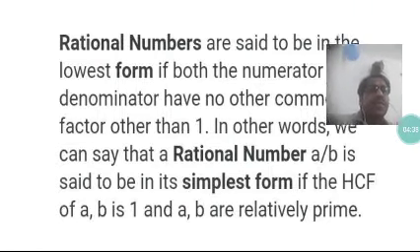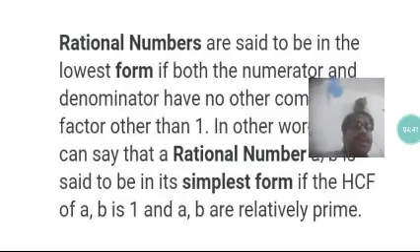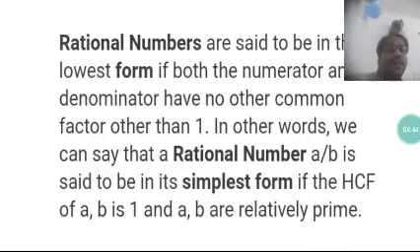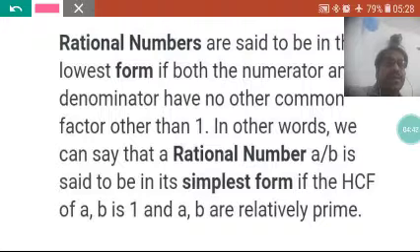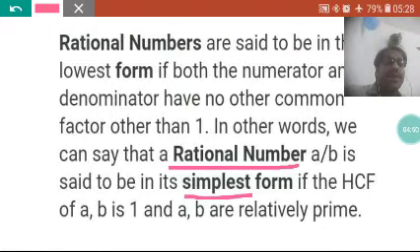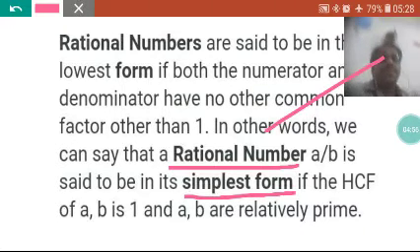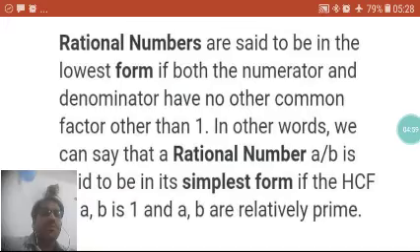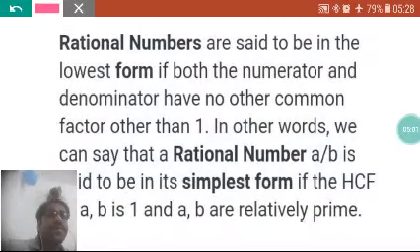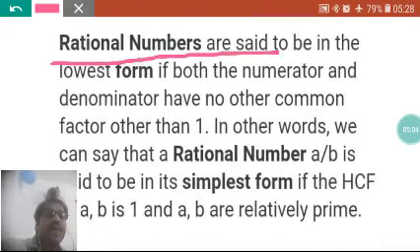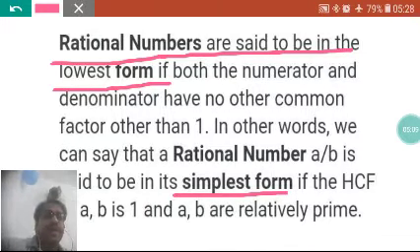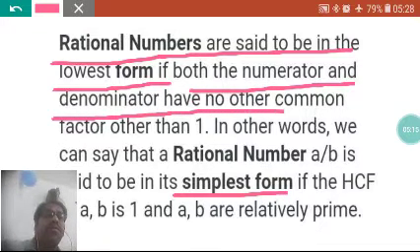Now we have to discuss the simplest form of the rational number. What is that? Rational numbers are said to be in the lowest form, or simplest form, if both the numerator and denominator have no common factor other than 1.